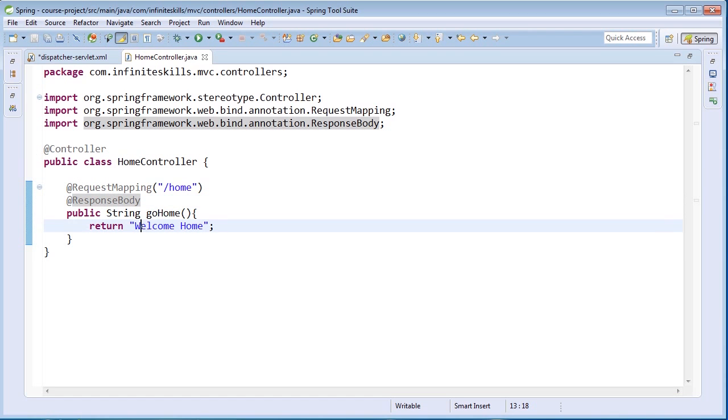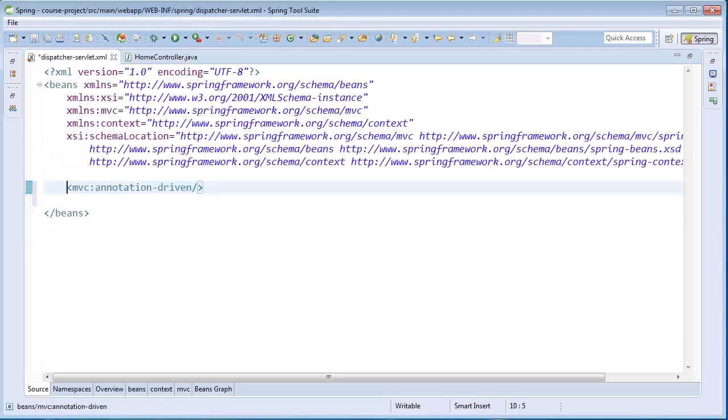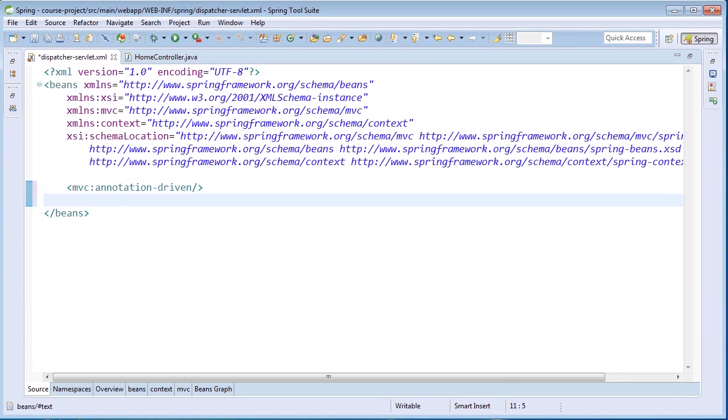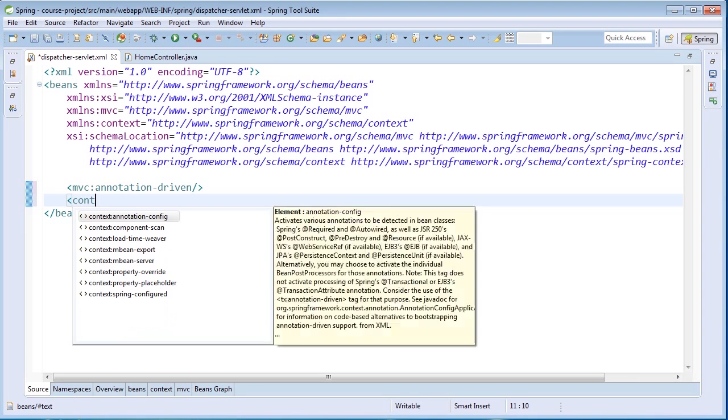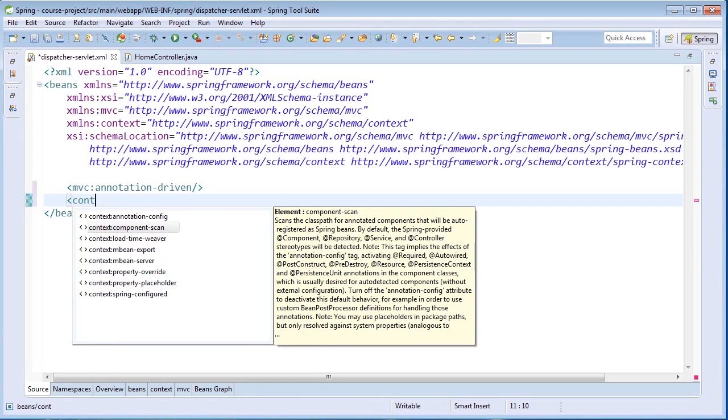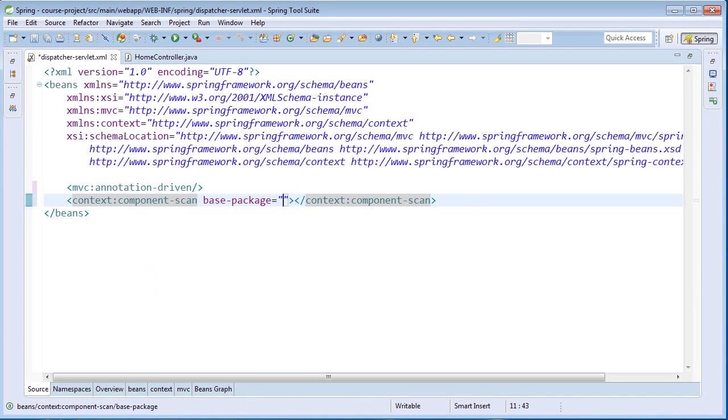So once that controller's in place, there's only one other thing we really need to do. We need to tell our IOC container that's going to be associated with this configuration file to pick up our controllers automatically. And if you're familiar with Spring Core, you know that we use the context component-scan tag to specify that.